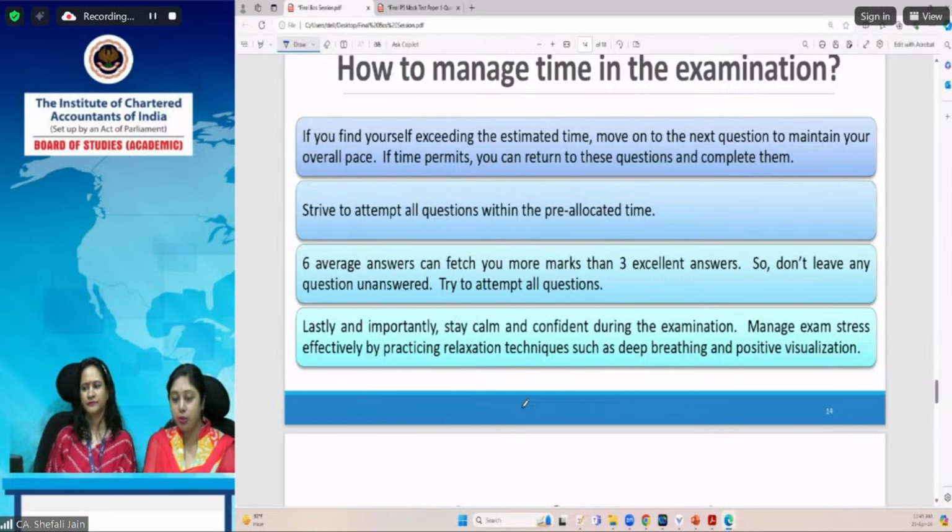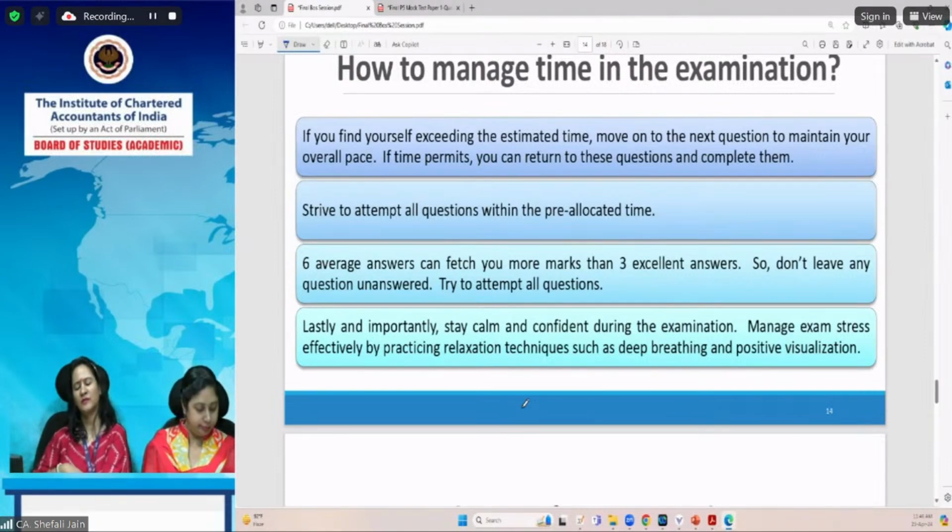After reading that reason, you yourself should be able to realize that yes, this is the reason why this particular treatment has been done. If you're including something in value of supply, writing section 15, as Swati told you, will not suffice. You should write that yes, this is the reason, this is an incidental expense or a subsidy has been provided. It's a price linked subsidy provided from a non-governmental organization. So writing section 15 will not suffice. Write the actual reason, which will help in understanding why this particular treatment toward this item has been given. So this is a very important point you should keep in mind while attempting the paper.